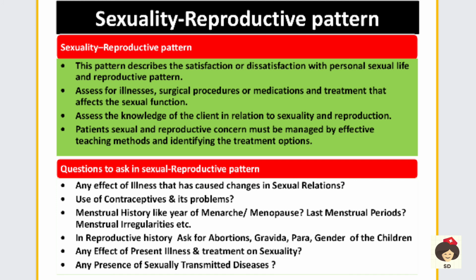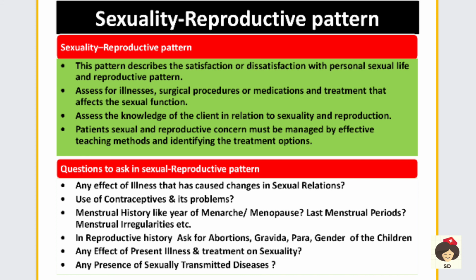And if the person is in the menstruating reproductive phase, then you have to ask for the last menstrual period, in case the person is pregnant, or if she had any menstrual irregularities. Okay, so sometimes persons will not maintain the normal cycle of 28 days, so those irregularities we have to ask when we are talking about the sexuality and reproductive pattern.